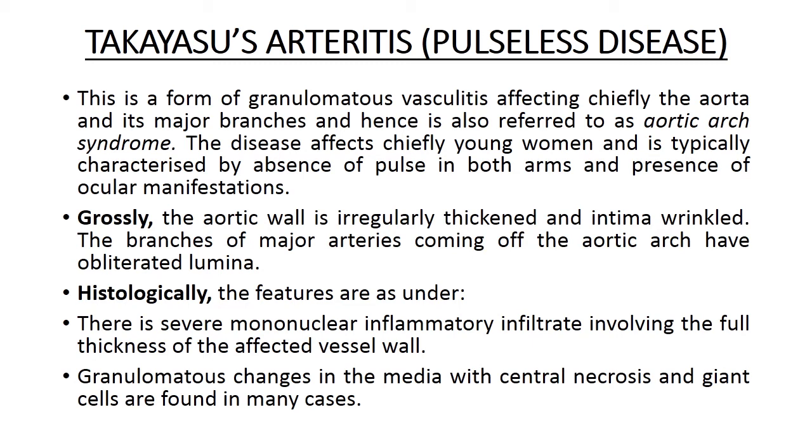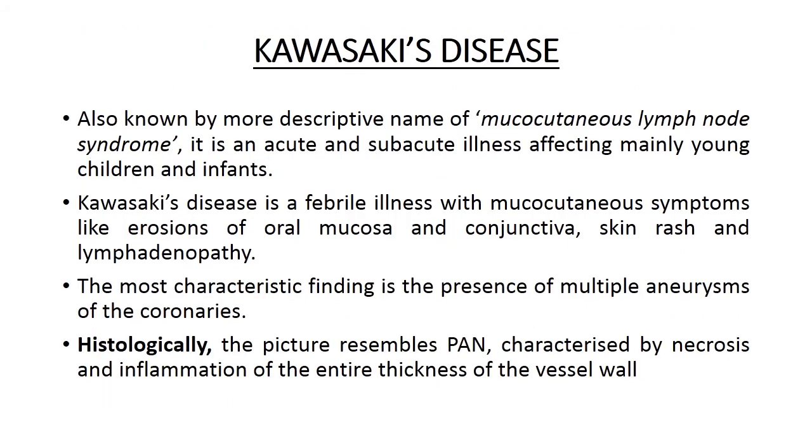Grossly, the aortic wall is irregularly thickened and intima is wrinkled. The branches of major arteries coming off the aortic arch have obliterated lumina. And histological findings are: there is severe mononuclear inflammatory infiltrate involving the full thickness of the affected vessel wall. Granulomatous changes in the media with central necrosis and giant cells are found in many cases.